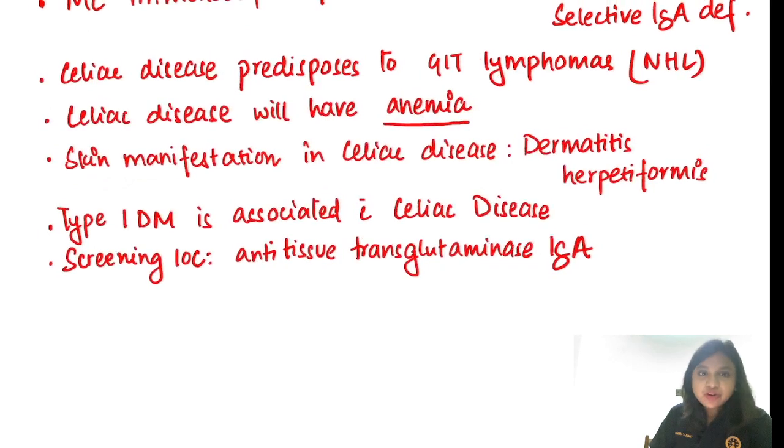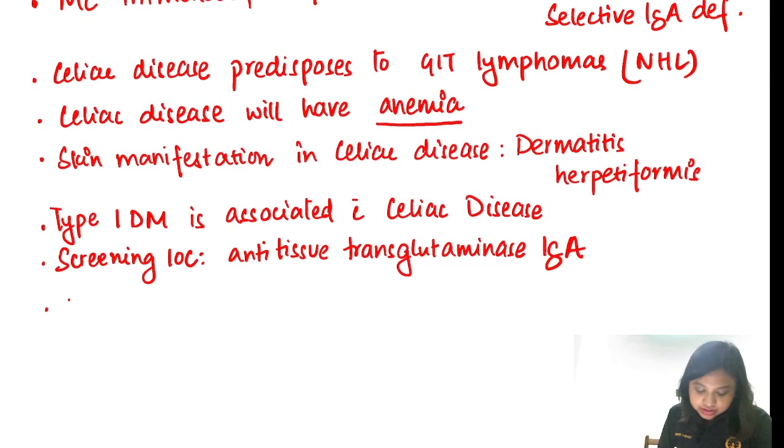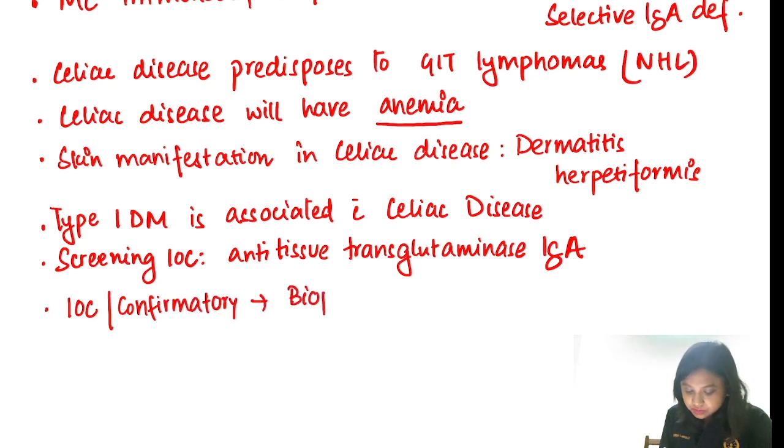And what is the confirmatory investigation, or the investigation of choice? The answer will be biopsy. And the grading that we have in celiac disease is known as Marsh-Oberhuber grading. You can remember in short as the Marsh grading. Okay.